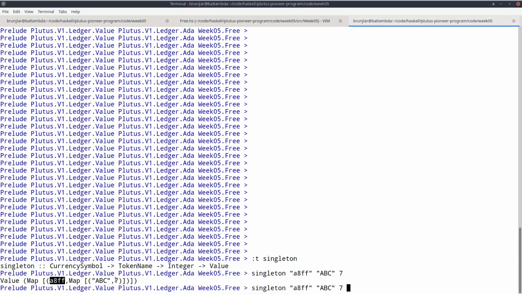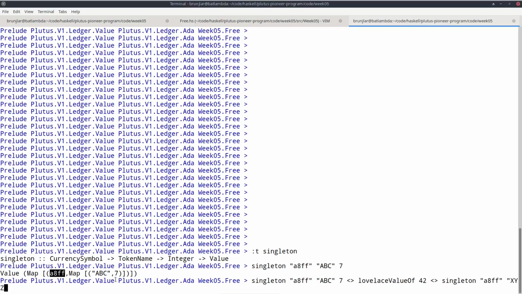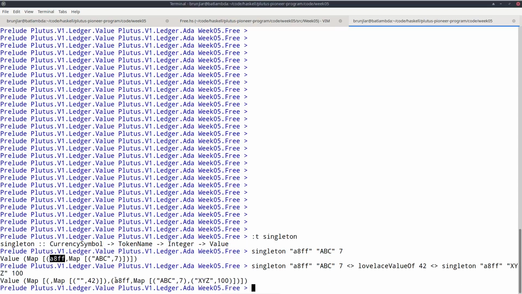So for example, I can take this and combine it with a Lovelace value of 42. And let's say I can combine it with another singleton, maybe using the same currency symbol, A8FF, but a different token name, XYZ, 100. Let's see. So now we get a somewhat more interesting map. So now in the outer map, we have two keys.